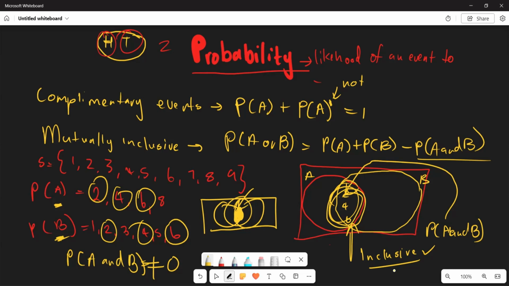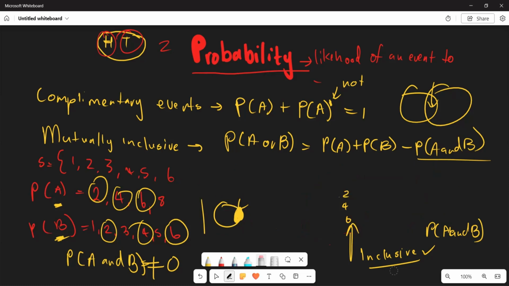Are we together? If you have a value where your 2 circles meet, then your events are mutually inclusive, which means both events can occur at the same time. We are going to continue to look at it as we go on. So that is mutually inclusive.